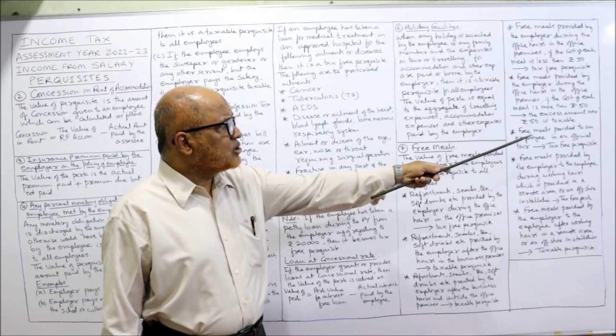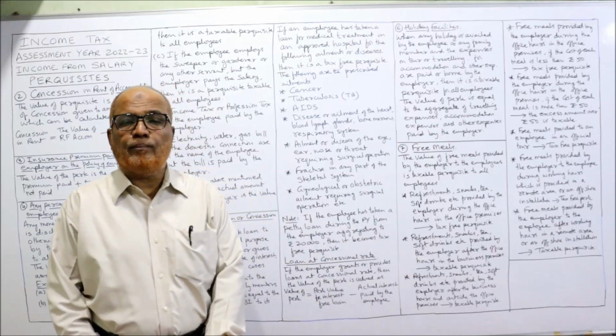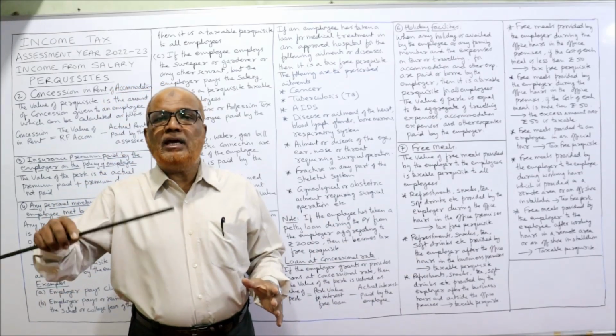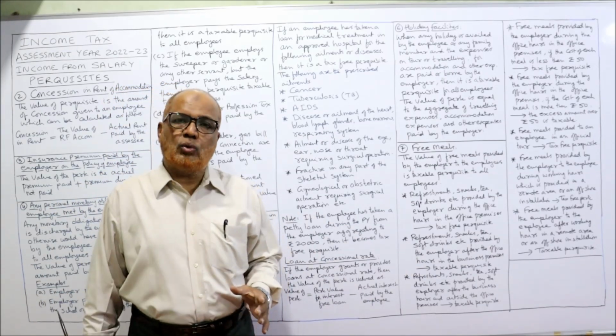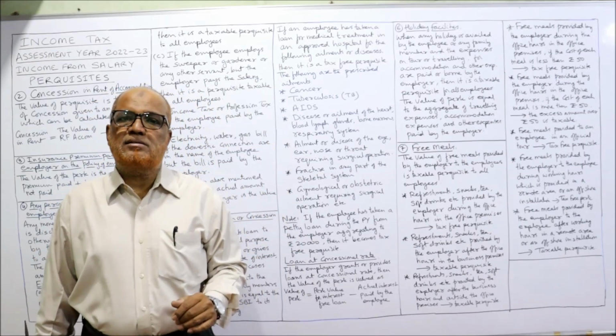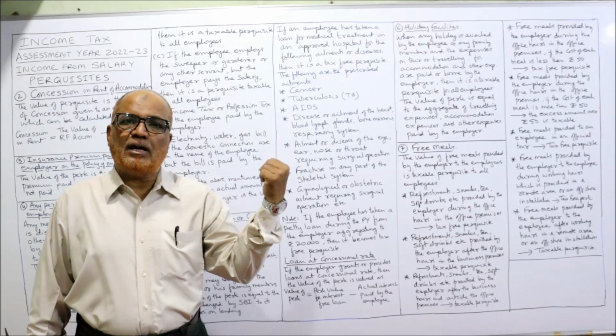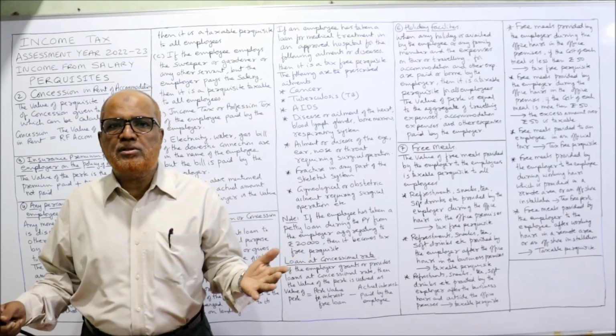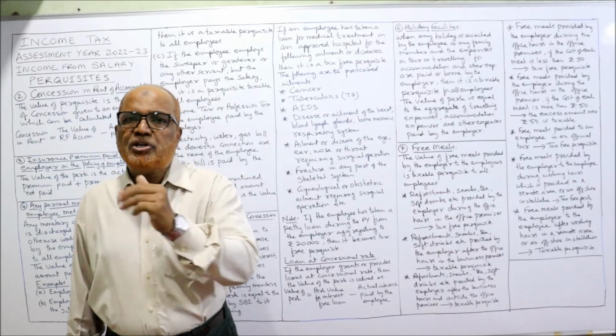Next, free meals provided to an employee on an official tour. Suppose the employee is sent on an official tour, and he is having meals on the tour and the meal bill is paid by the employer. It's a tax-free perquisite because he is on official tour.